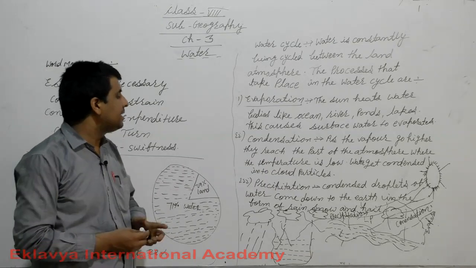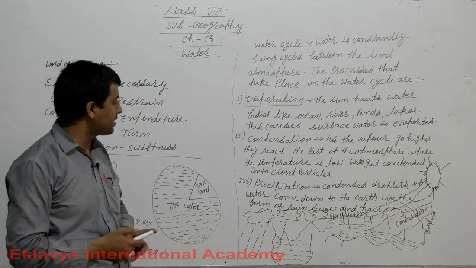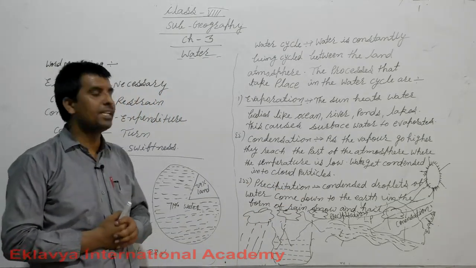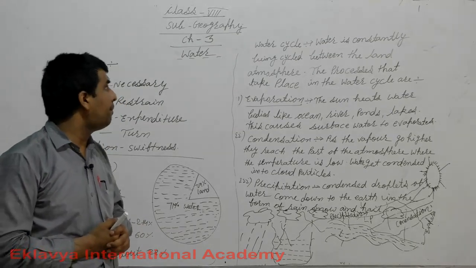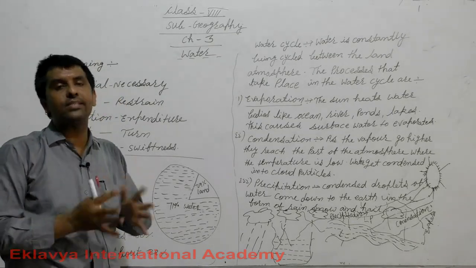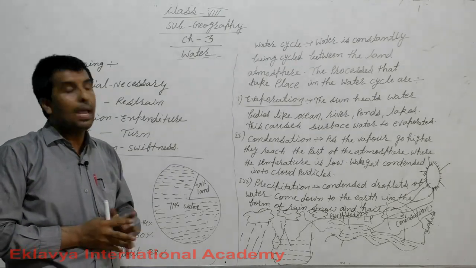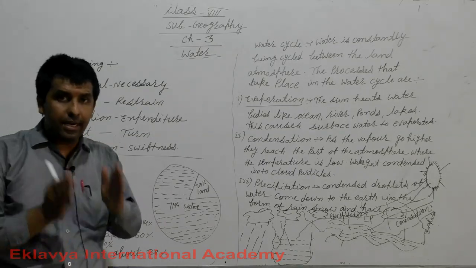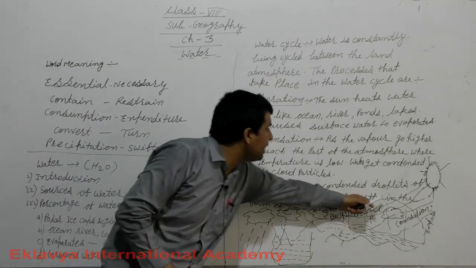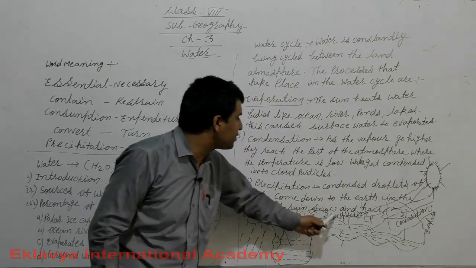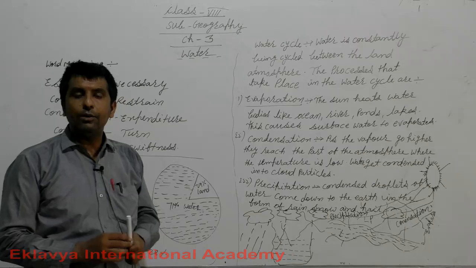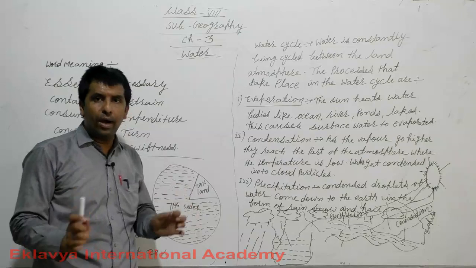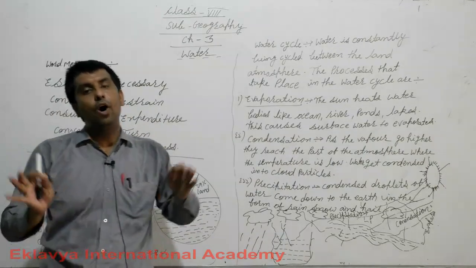Then, the third process of the water cycle, precipitation. Precipitation is the most important process of the water cycle, because condensed droplets of water come down to the earth in the form of rain, snow and hail. Like this, you have seen rainfall. Rainfall water is the purest water of the world.